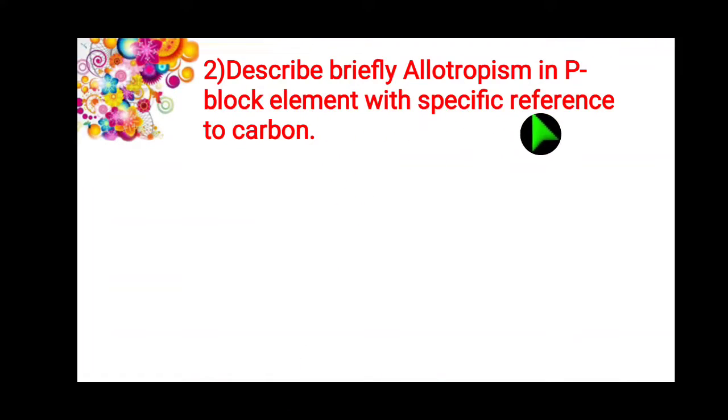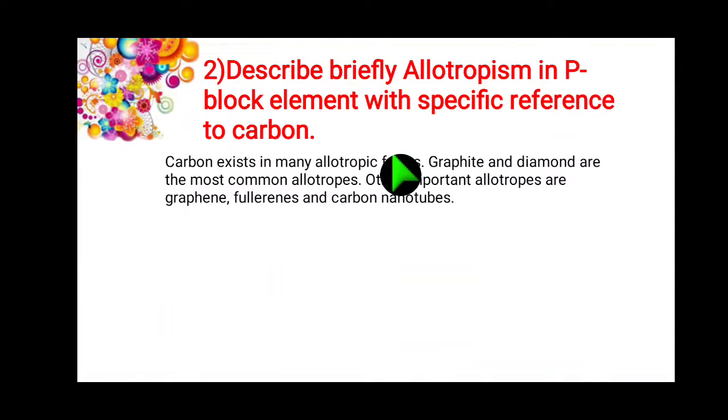Let us see question number 2. Describe briefly allotropism in p block elements with specific reference to carbon. Carbon exists in many allotropic forms.